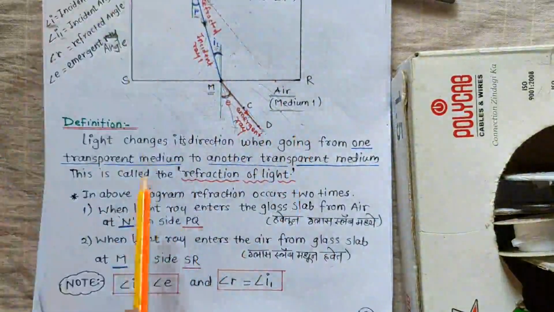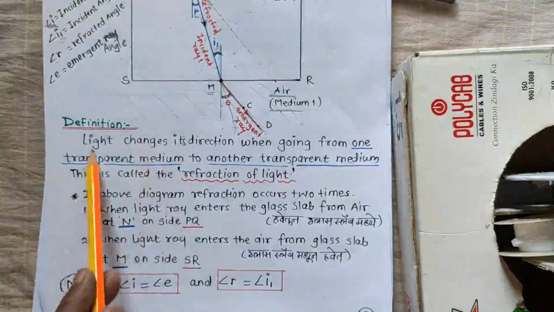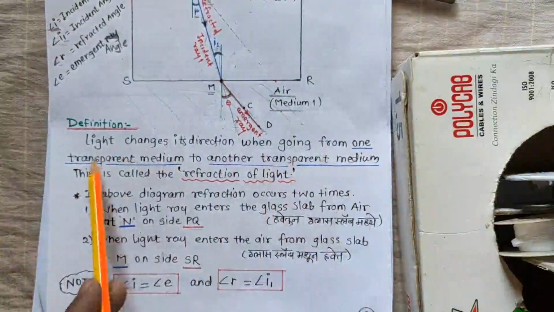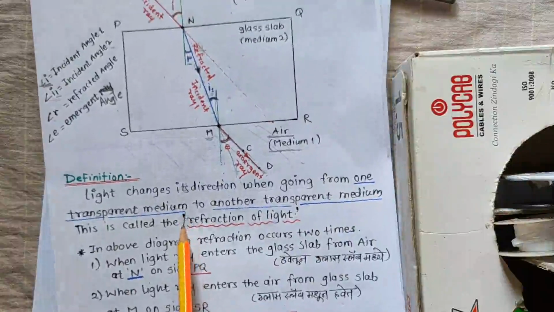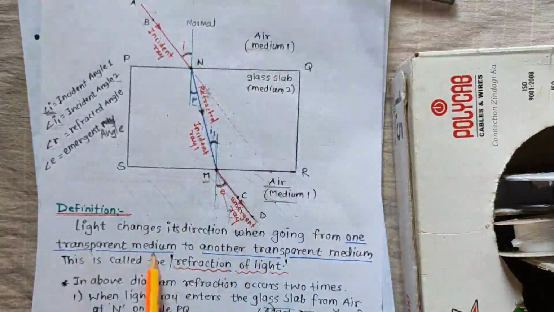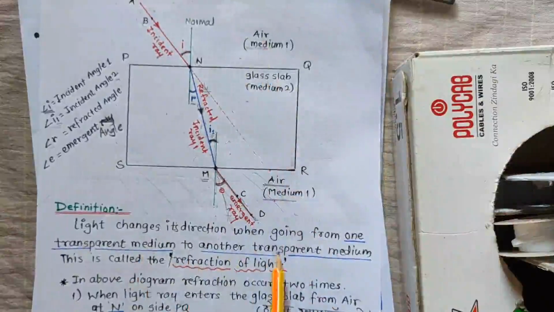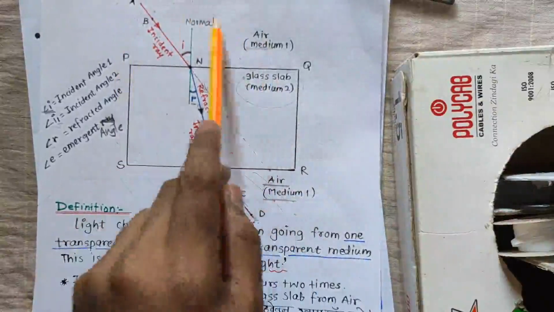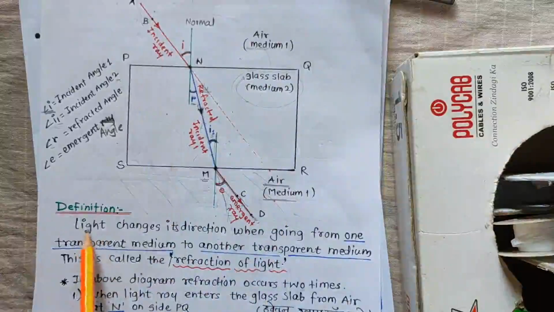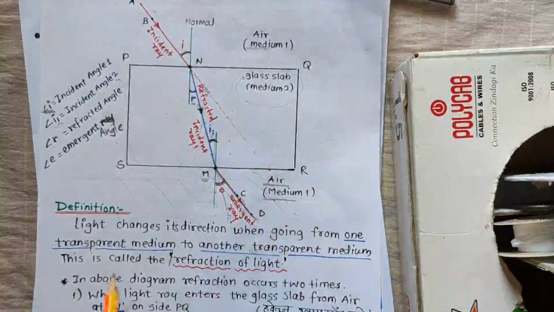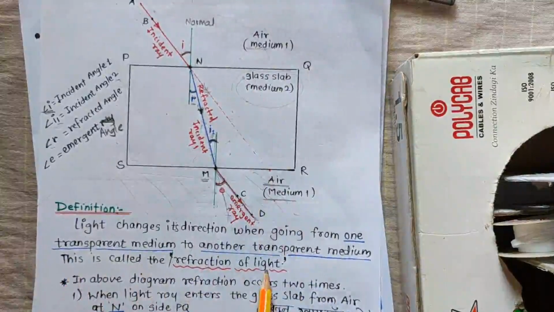So what is the definition of the refraction of light? Light changes its direction when going from one transparent medium. One transparent medium means which one? One transparent medium means air. Okay, so one transparent medium, that is air, to another transparent medium which is a glass slab. We are going to focus over here. So the light changes its direction when going from one transparent medium, that is air, to another transparent medium, that is glass. This is called the refraction of light.